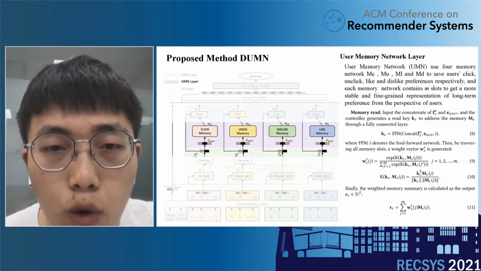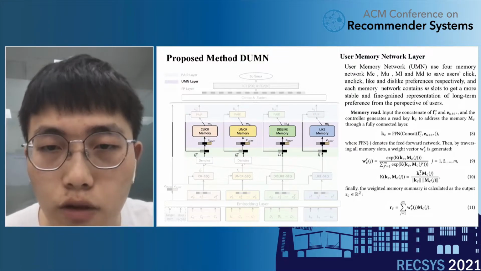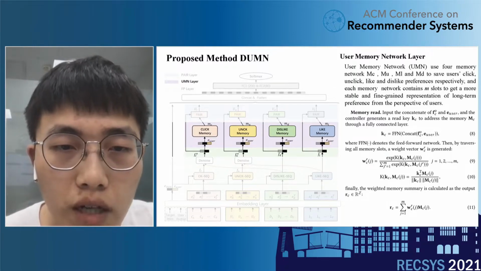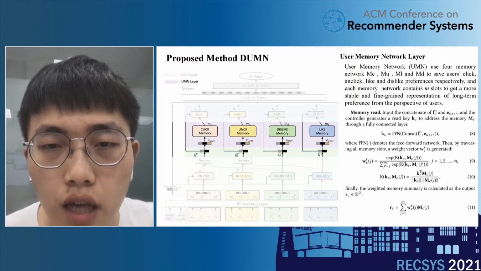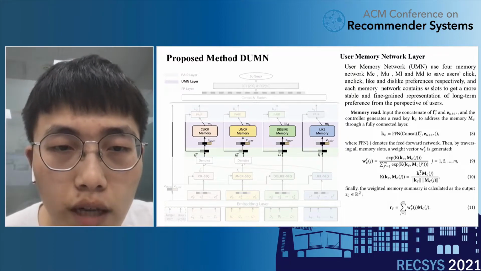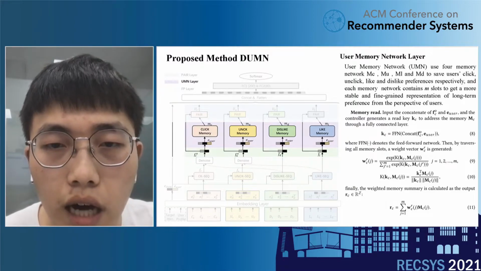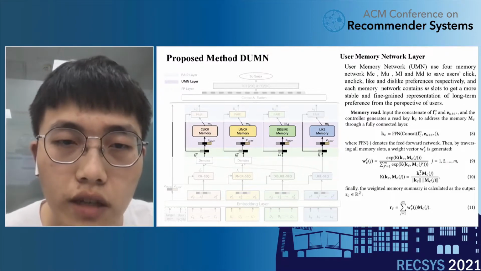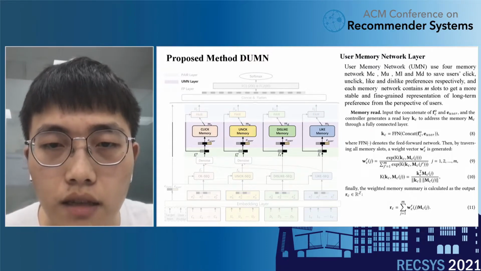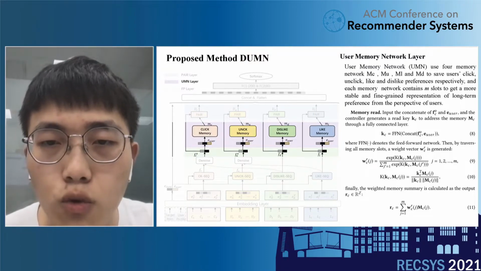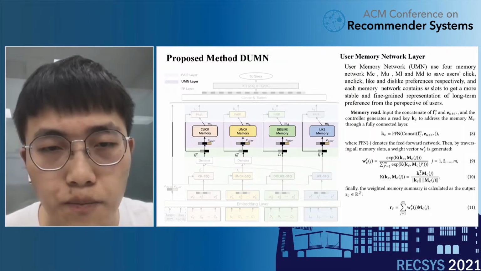As for the user memory network layer, we improve the memory network used in the neural Turing machine to get a more stable representation of long-term preference. And we use four memory networks, M_C, M_U, M_L, and M_D to save users' click, unclick, like, and dislike preferences respectively. Each memory network contains M slots and two operations, including memory read and memory write.